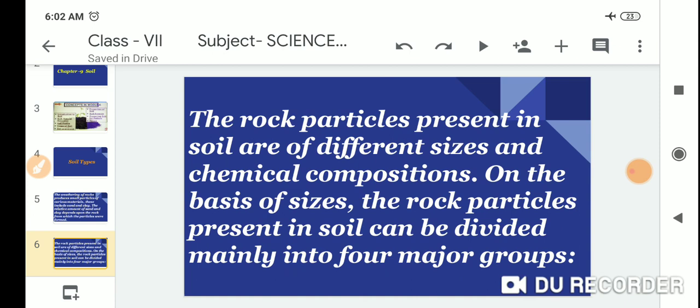The rock particles present in soil are of different sizes and chemical compositions. On the basis of size, the rock particles present in soil can be divided mainly into four major groups.